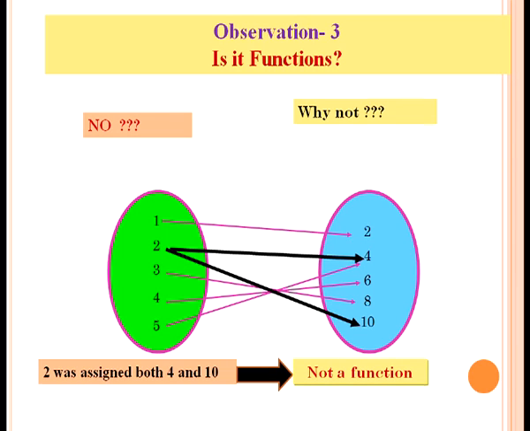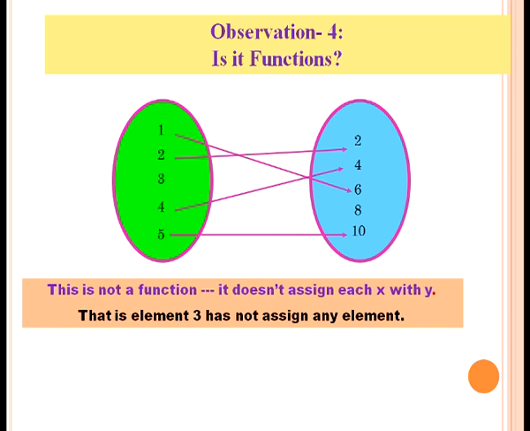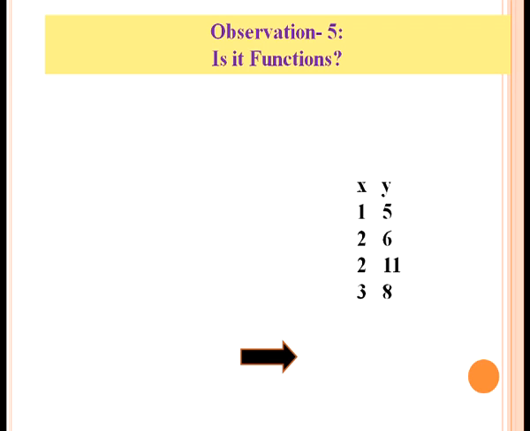and we conclude that it is not a function. Let us observe another situation, that is observation 4, and identify whether it is a function or not. Here the elements are associated like 1 is associated with 6, 4 with 4, 2 with 2, 5 with 10, and we conclude that this is not a function because it does not assign each x a y, that is element 3 has not been assigned any element. Let us observe another situation.